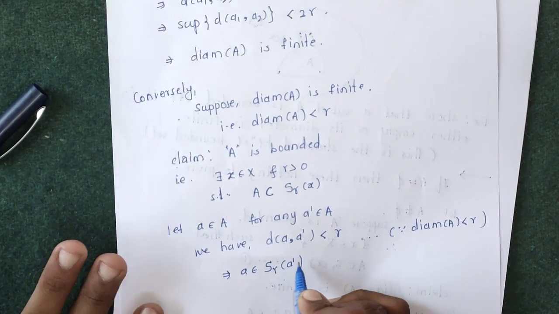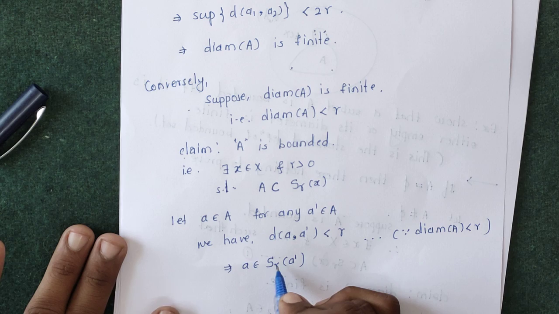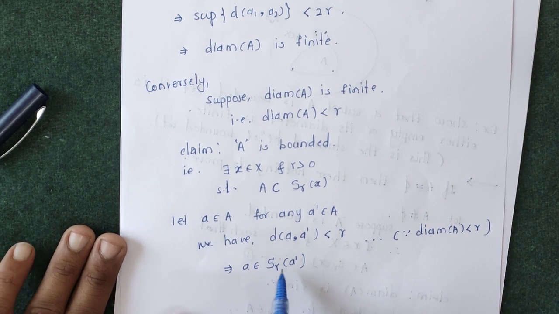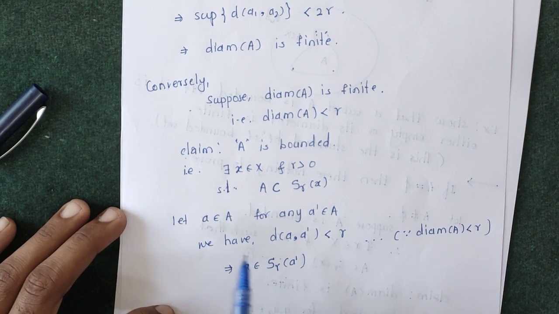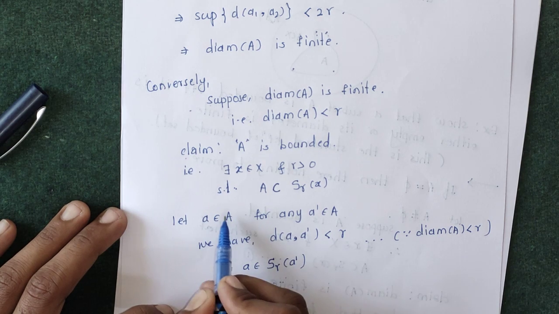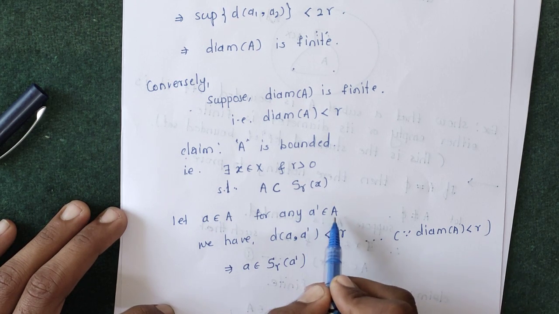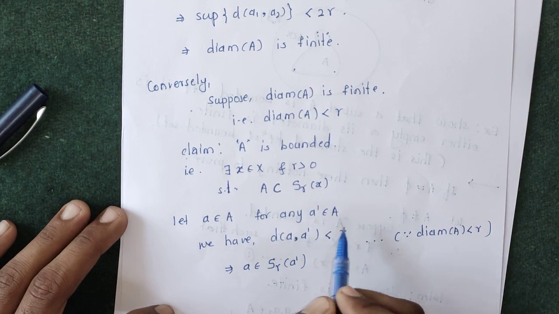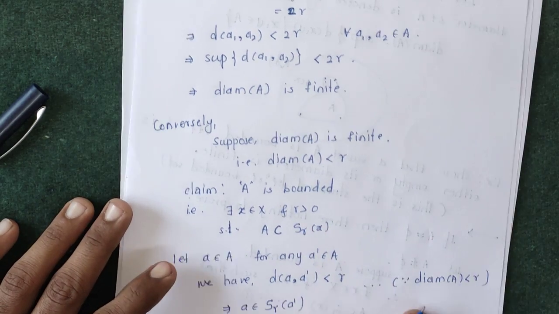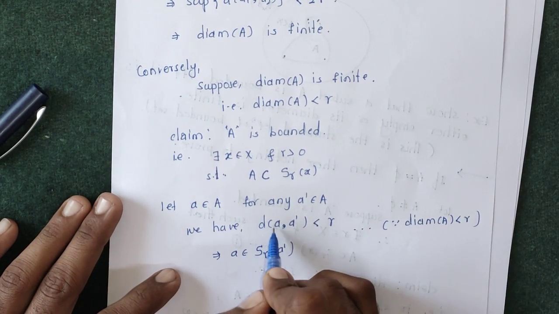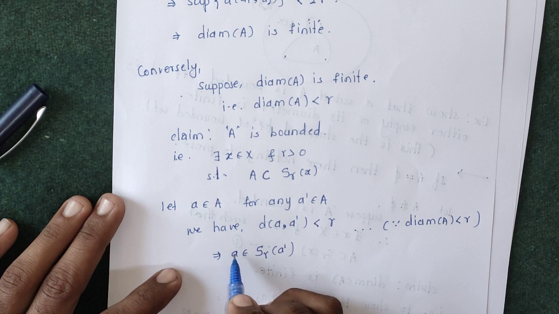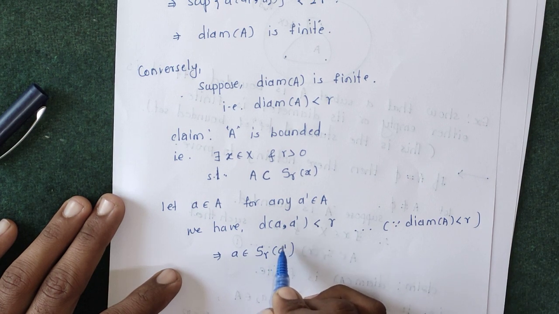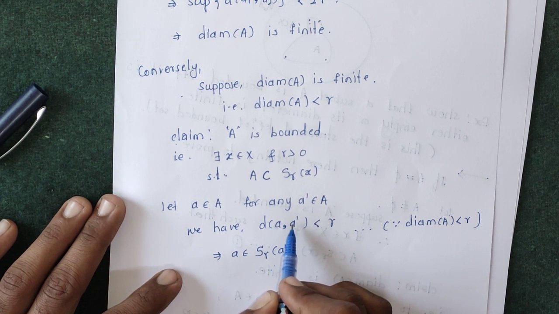So here we get the center and some radius r such that every element of A lies inside this open sphere. For any arbitrary a belonging to A and any a prime, the distance between these two is less than r because the diameter of A is less than r. So this implies a belongs to S_r(a prime) by definition of open sphere.